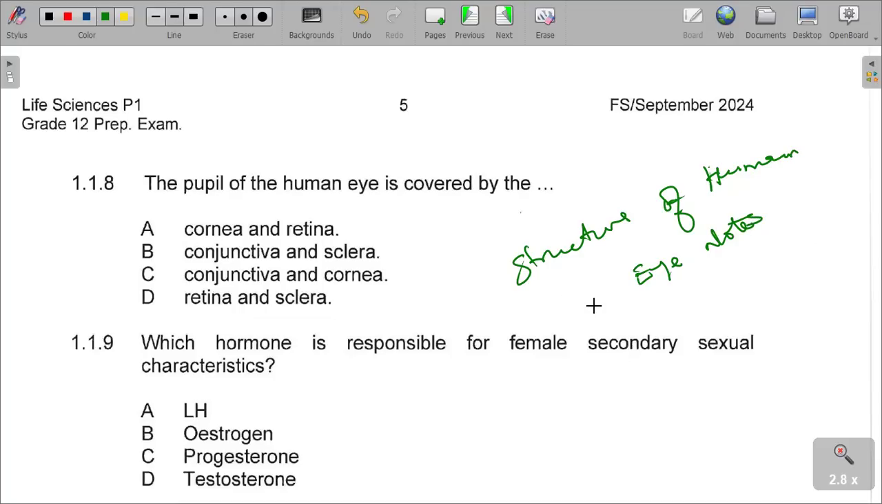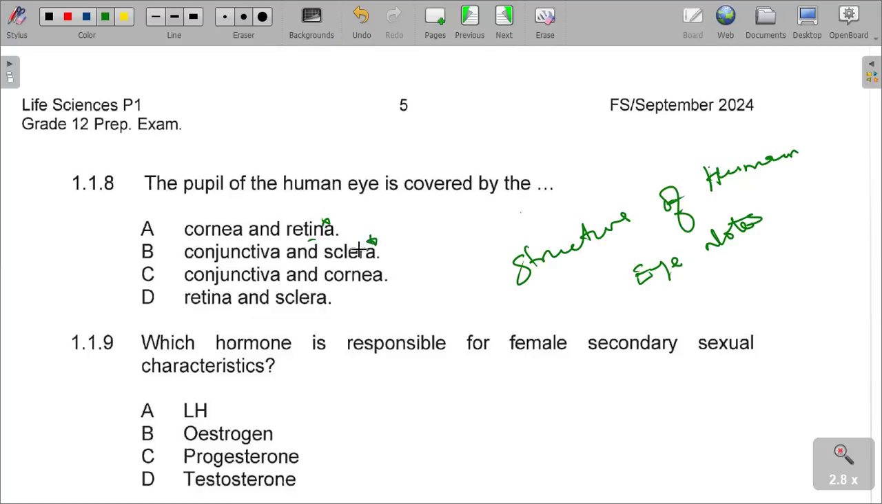So number 8, we are saying the pupil of the human eye is protected by what? The retina cannot protect it. This is wrong. We are saying it cannot be the conjunctiva and the sclera. It is also not correct.